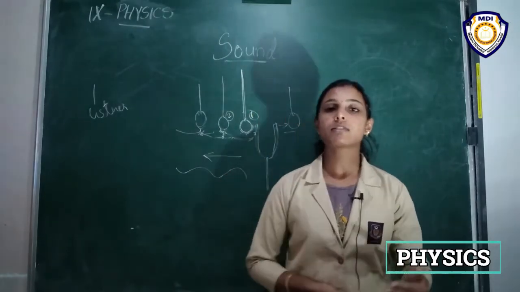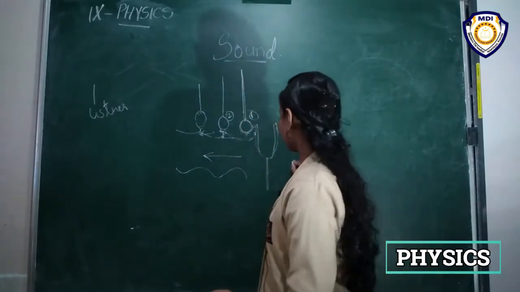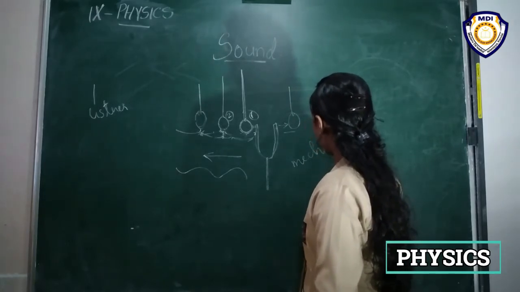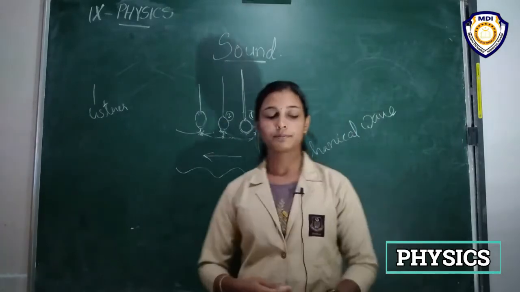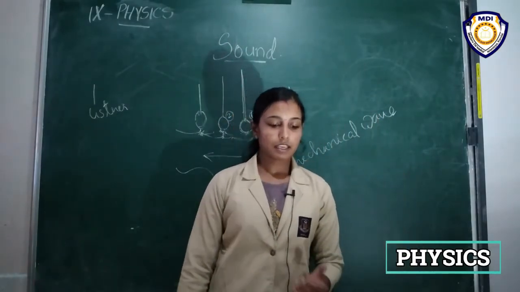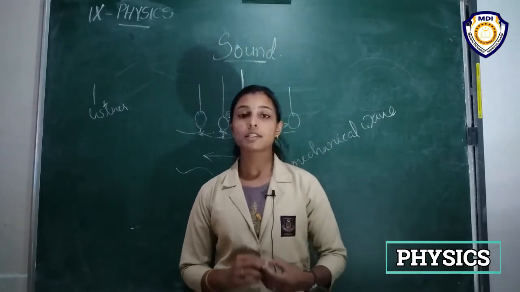So sound waves are also called mechanical waves. Okay, sound wave is a mechanical wave, right? And air is the most common medium through which sound travels.